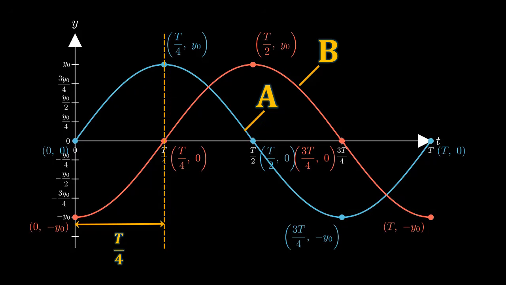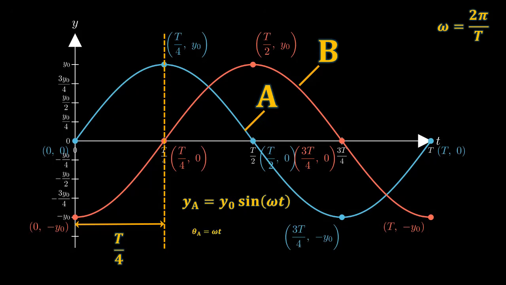Based on the graph of A, we can write the equation for the variation of its displacement with time as ya equals to y naught sine omega t, where omega is the angular frequency. And remember, the angular frequency is related to the time period as omega equals to 2 pi over capital T.